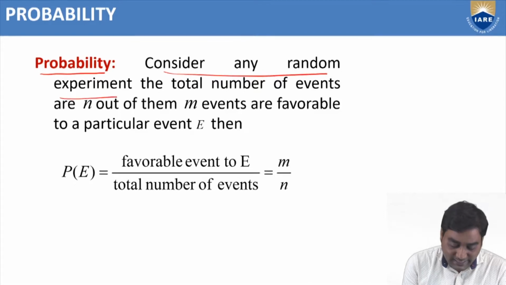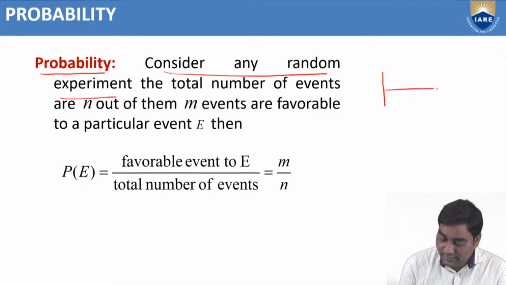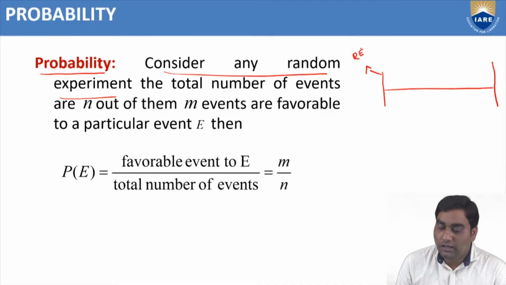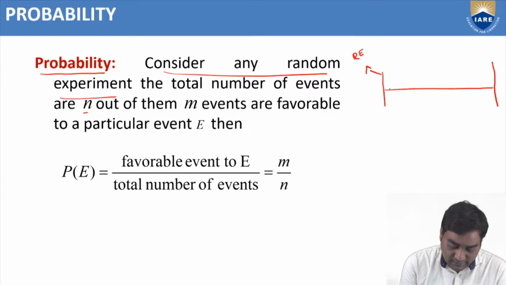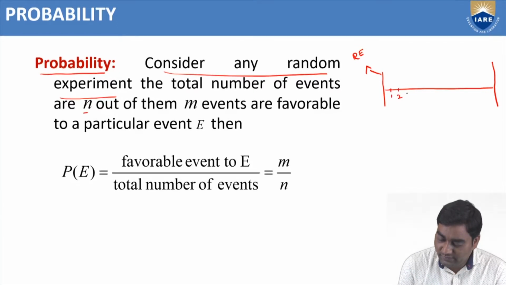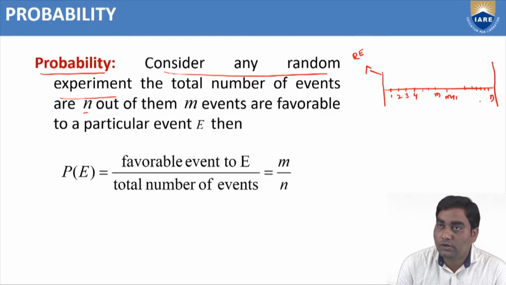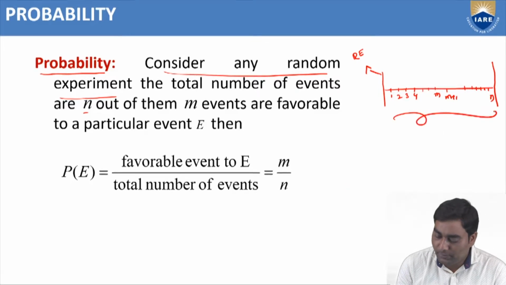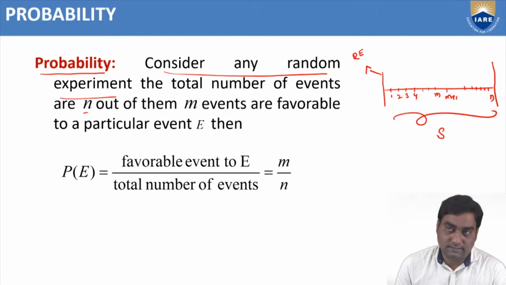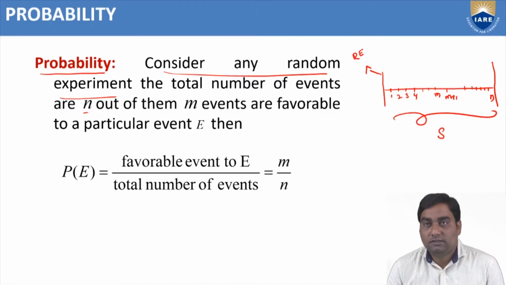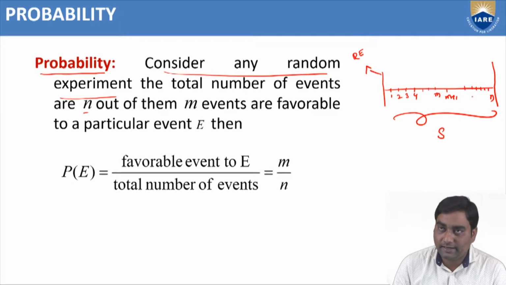See, consider any random experiment. Suppose this is the random experiment. The total number of events are n. First event, second event, third event, fourth event, like that, m event, m plus 1 event, and so on. Total number of events are n. So the sample space consists of n elements according to the definition of sample space.